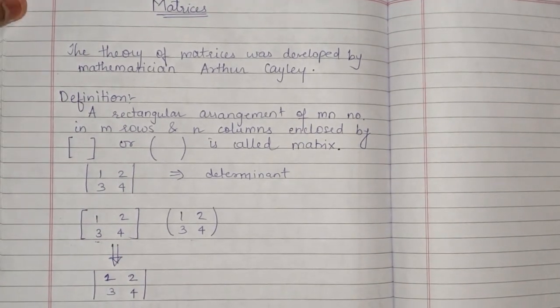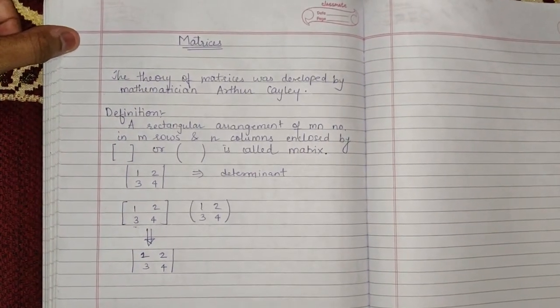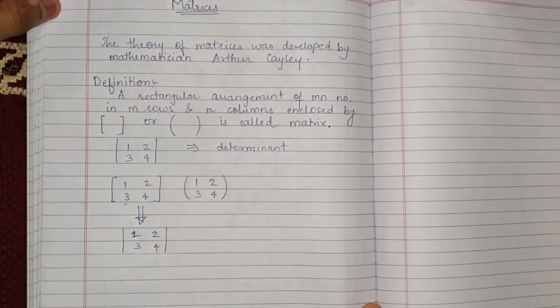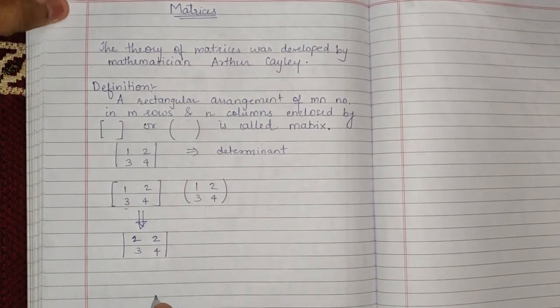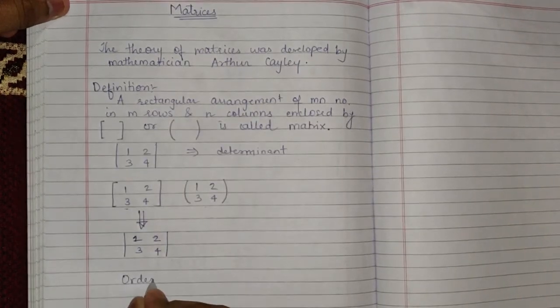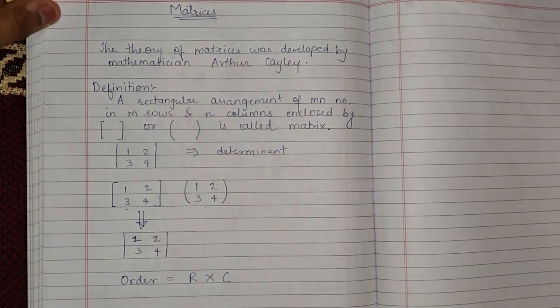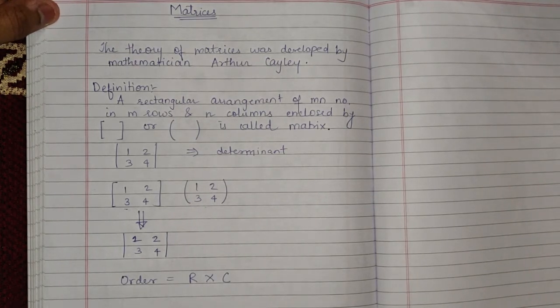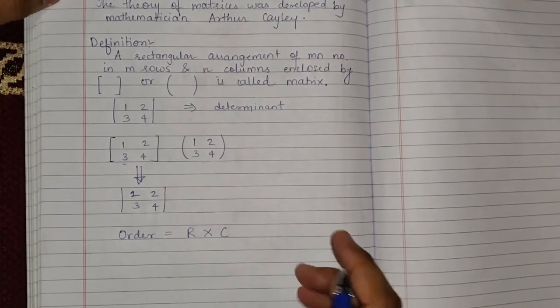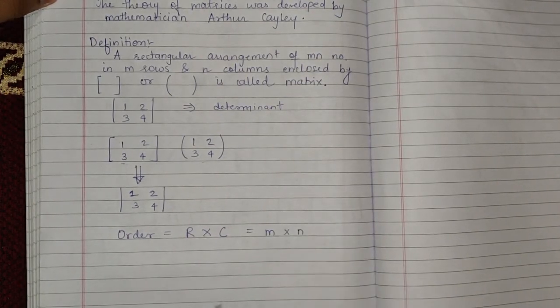Okay, now as you know, in a determinant we represent the order of the determinant. So here also we represent orders. Now what is the order? Order is rows into columns, but we represent rows by the letter m and columns by n.